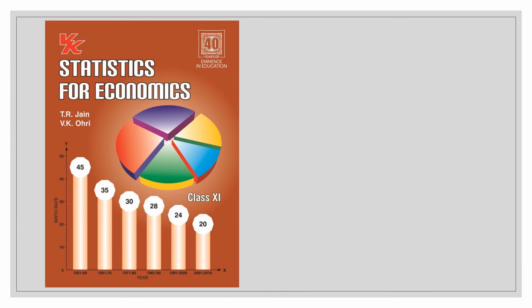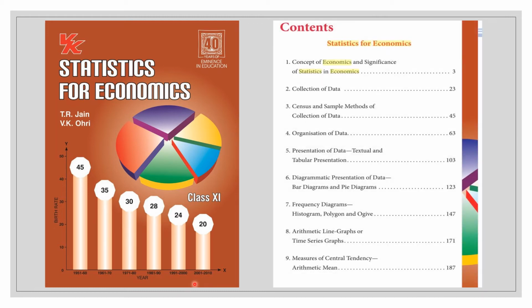Moving forward with one of the reference books, I will prefer this Statistics for Economics, T.R. Jain, V.K. Ohri. So one can have this book as a reference one, or you can have another one also. That all depends on your choice. Coming to the content, which is quite similar in all the books.